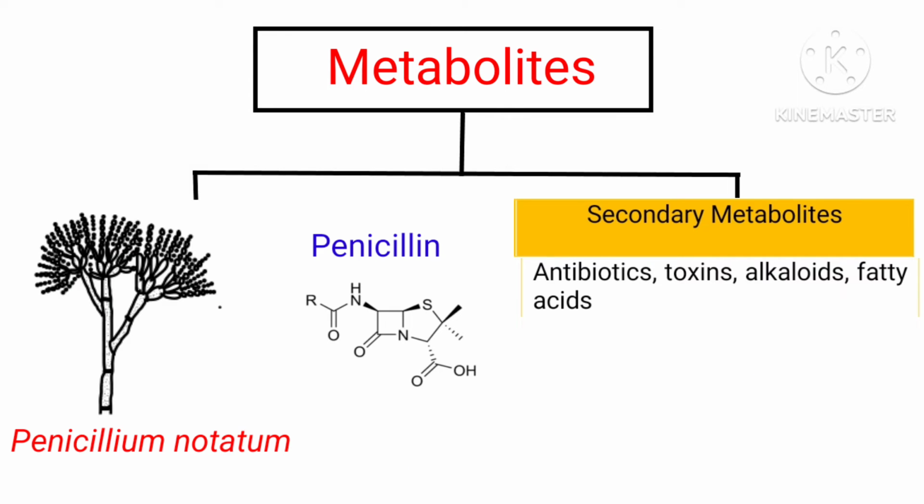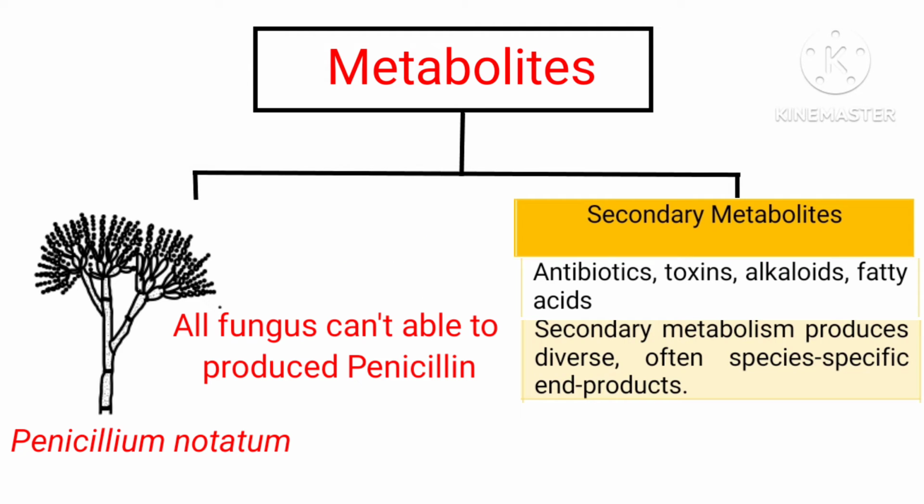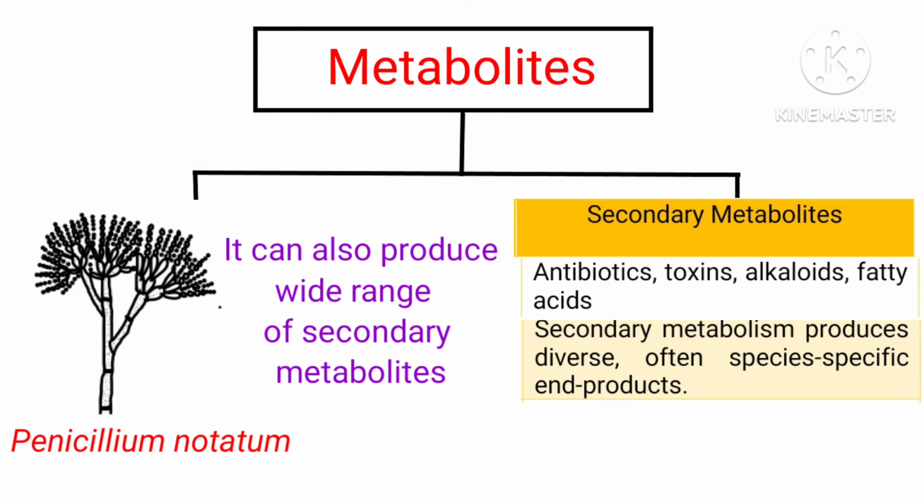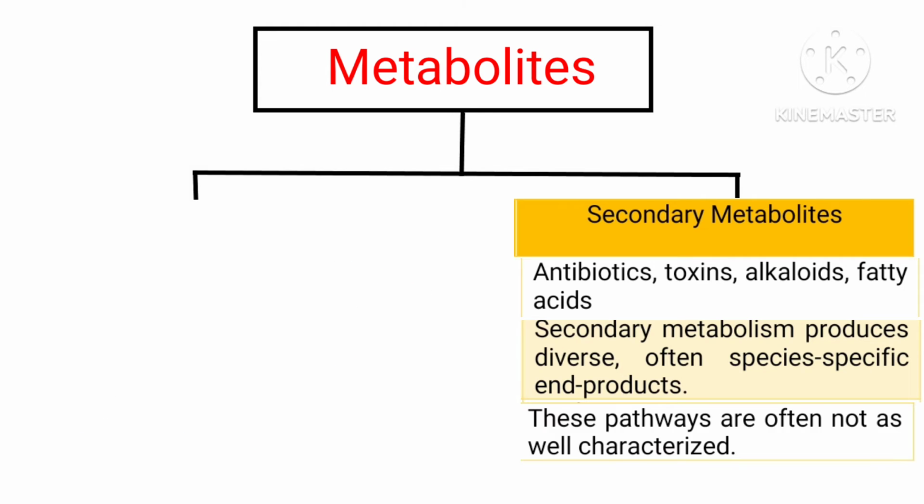As we all know, Penicillium species are able to synthesize penicillin, but Bacillus subtilis can't. So it is clear that secondary metabolites are species specific. The number of secondary metabolites produced by a microorganism is variable, and the exact number is still unknown. Not only that, how they are synthesized is also not fully understood.